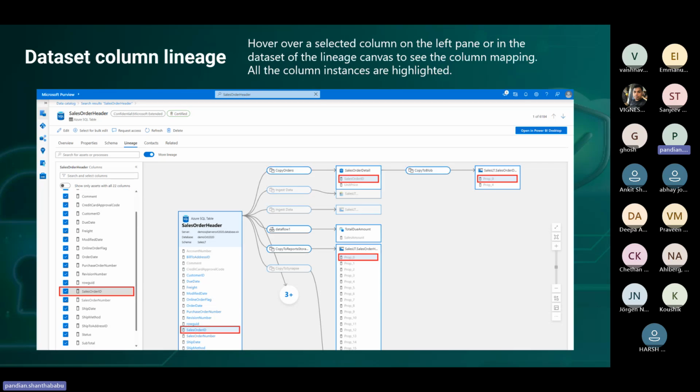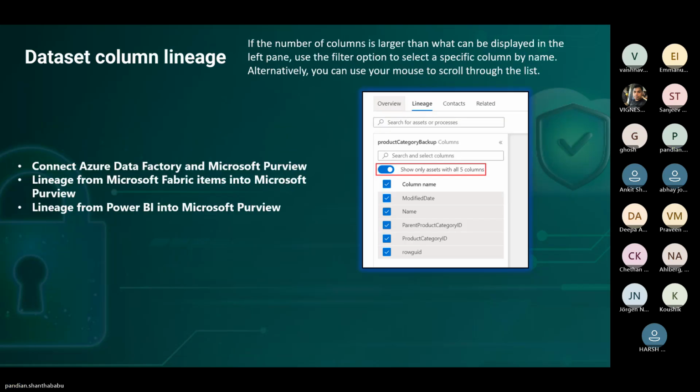For example, if I highlight the sales order ID, then you can figure out how it has transformed over the journey, where it is stored, and what happened to my actual column from the originating column to the destination. It could be stored in multiple data storages, or it could be changed somewhere. All this information we can figure out with the help of this.